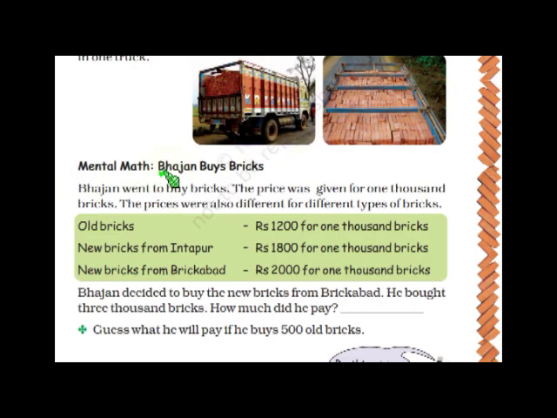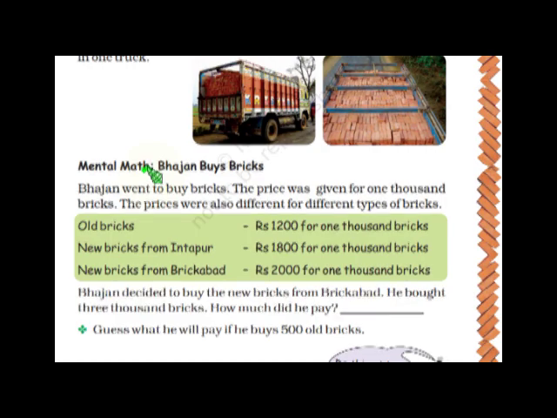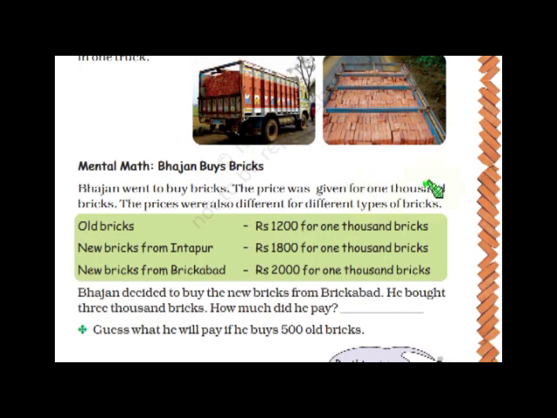Mental maths. What does mental maths mean, children? You have to do it in your mind without writing. You need not write. You have to be quick, doing maths in your mind. So you can use simple tricks. Let's read. Bhajan buys bricks. Bhajan went to buy bricks. The price was given for 1000 bricks. The prices were also different for different types of bricks.